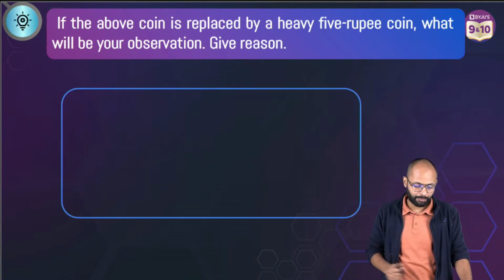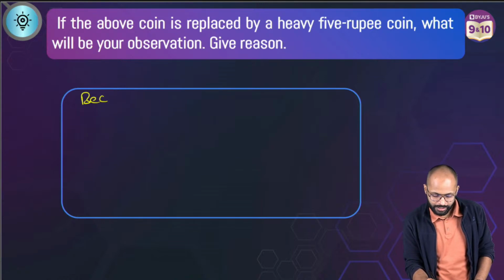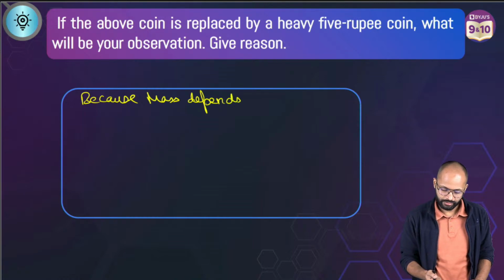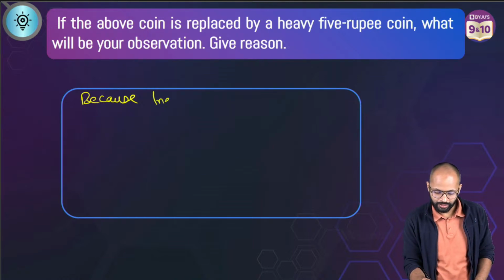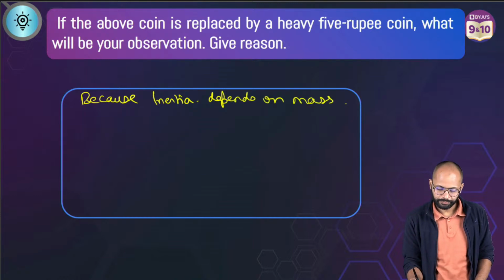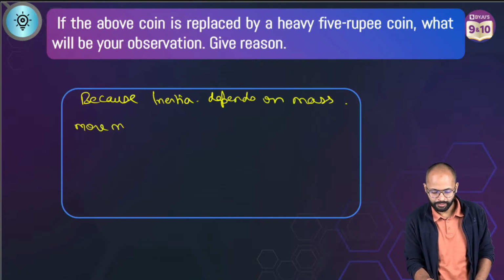So that's why what will happen? Because inertia depends on mass. More mass, more inertia.